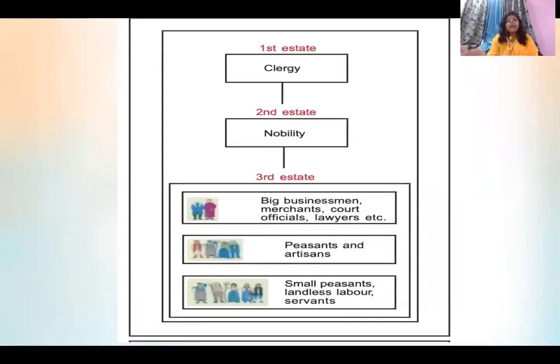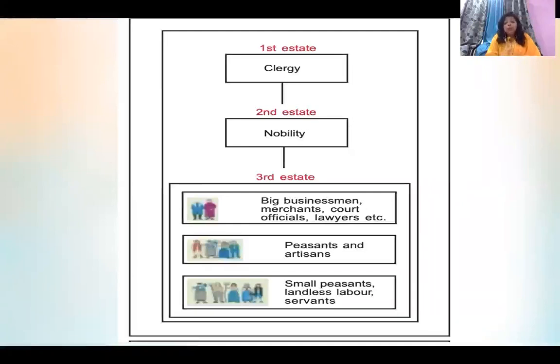Now, the next thing you have to understand is that among the three estates, 90 to 97% of the population was of the third estate, and only 10% or even less than 10% of the population was of the first and second estate. These first and second estates were clergy and nobility. Although they were not even 10% in the system, they were owning 60% of the land, and only 40% of the land was with the third estate.